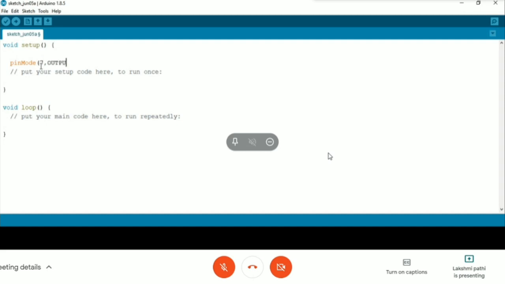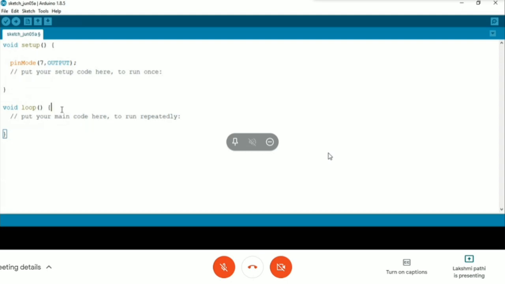Guys, look carefully, it is case sensitive. For pinMode, the M is capital, and for OUTPUT you have to write everything in capitals. At the end of every pin mode statement, you have to put a semicolon to end the statement.